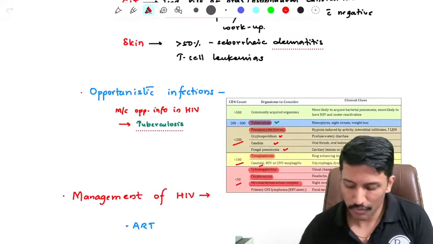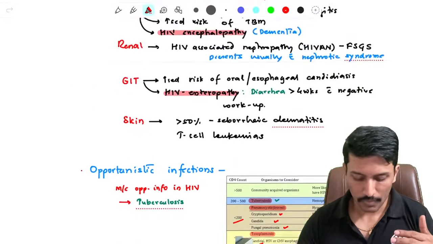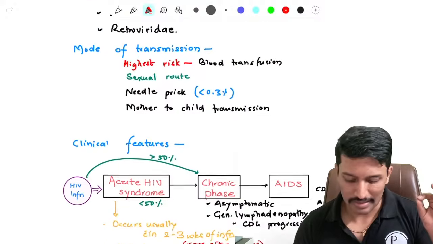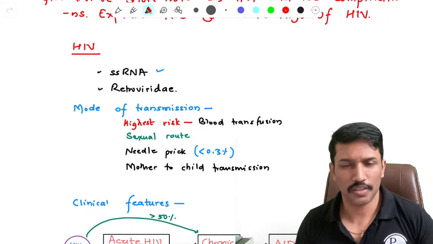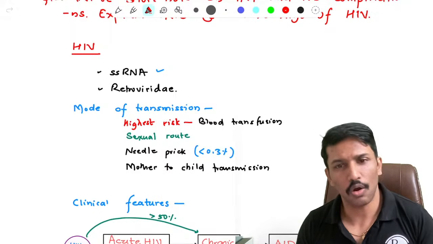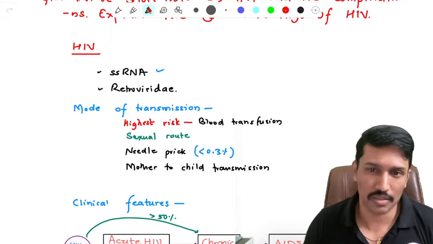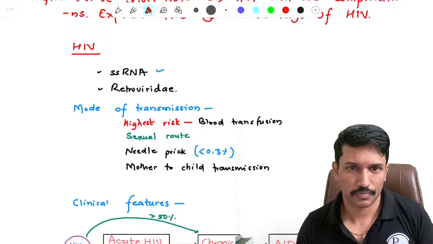Okay. So now we have a fair idea about HIV, right? HIV is a single-stranded RNA virus which usually gets transmitted through blood transfusion, sexual route, mother to child, or through needle prick. The risk is least with the needle prick.